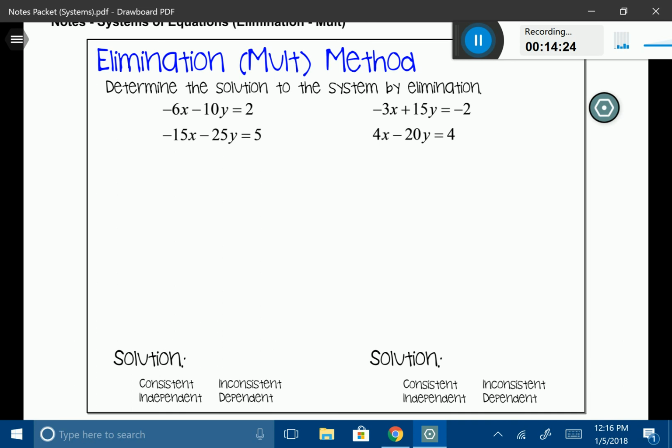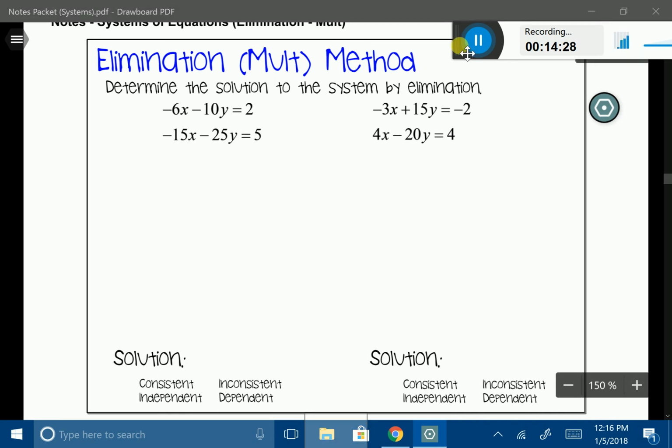Okay, so let's go ahead and make the x coefficients the same. I'm going to multiply the top equation by 5. When I do that, that's going to give me negative 30x minus 50y equals 10.